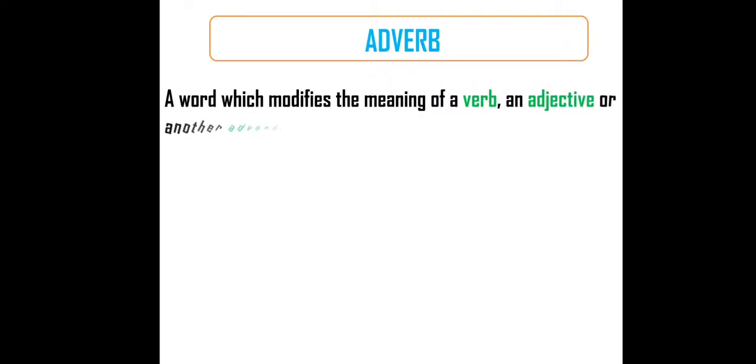Before we learn about compound adjectives, we need to learn some terms. First one is adverb. What is an adverb? You already learned these things in your earlier classes, like adjective. A word which modifies the meaning of a verb, an adjective or another adverb is called an adverb. Modify means changing.